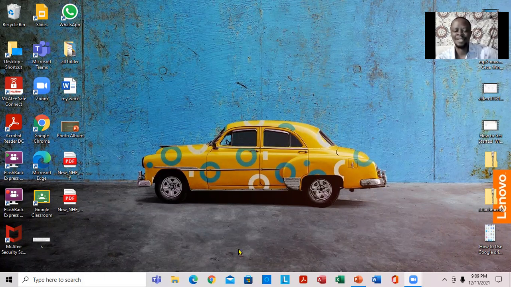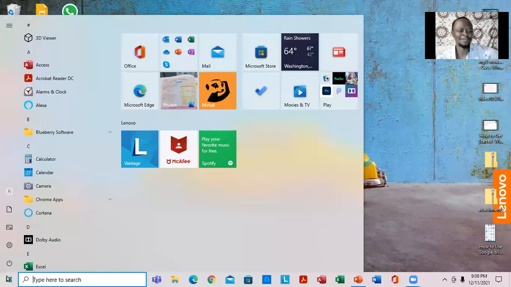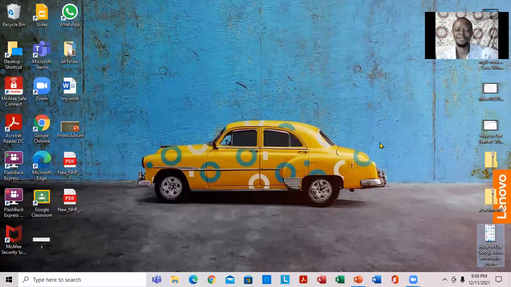This is Mark. We're going to be looking at how we can download an app from the Microsoft Store, right? So if you notice right here in the taskbar, this is the Microsoft Store. I can come all the way right here to the startup menu, and there you go. Also, it's Microsoft Store right over here. So we're going to click on it like that.